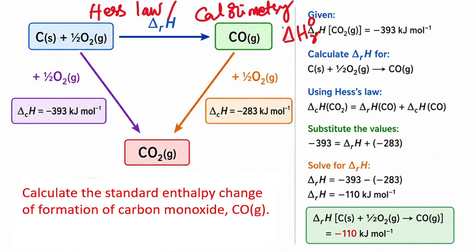In the sense, calorimetry only can help us to measure the enthalpy change of a reaction in direct steps, but Hess law can help us to measure the enthalpy change of a reaction in indirect steps. So for that we'll take the example: calculate the standard enthalpy change of formation of carbon monoxide.